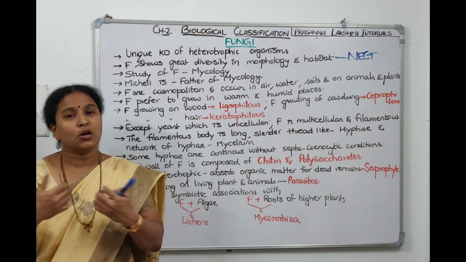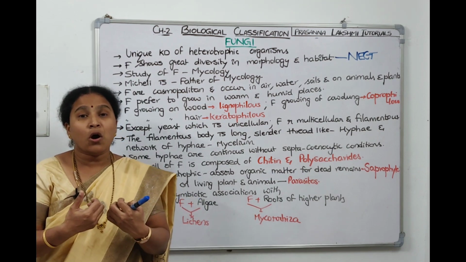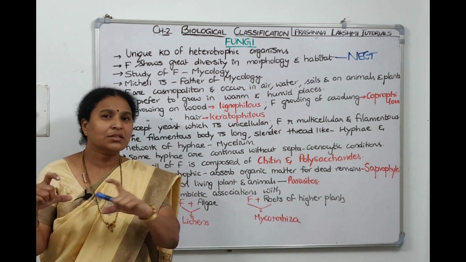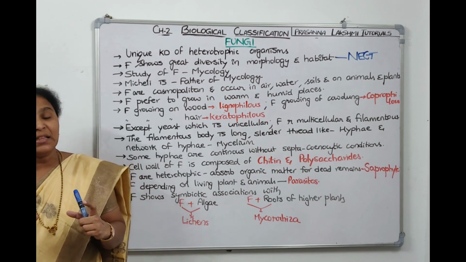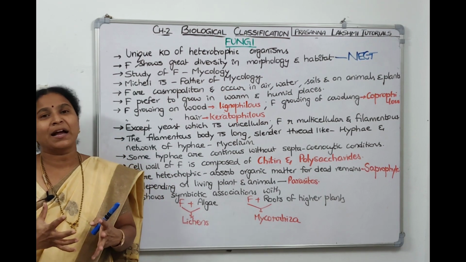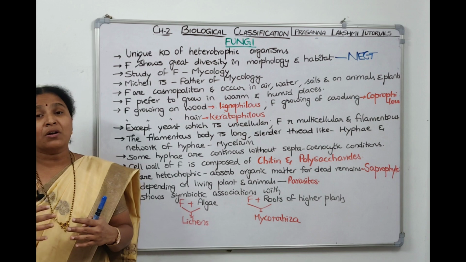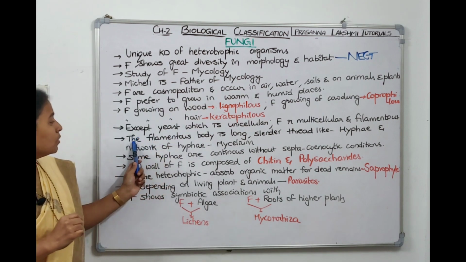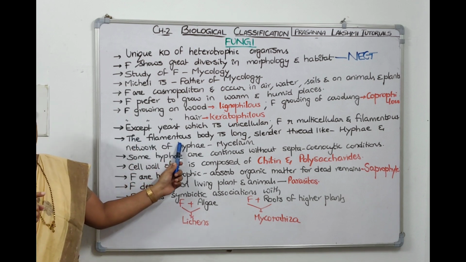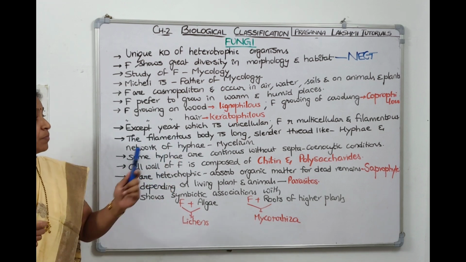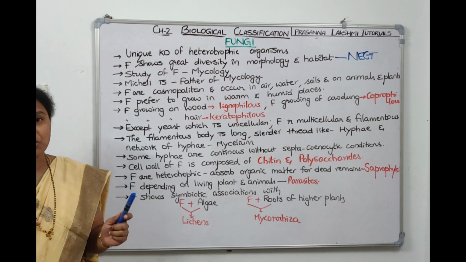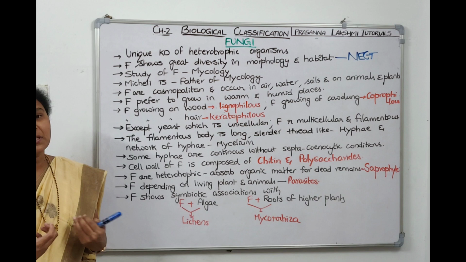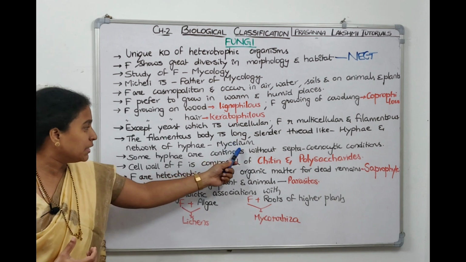The body of the fungus is made of long filamentous structures. They are long, they are slender, they are extensions. These extensions are called hyphae, and these hyphae make a network. The network of the hyphae is called mycelium. Because there are mycelial networks, the study of fungi is called mycology. So the fungal body is filamentous. Are the filaments short or long? They are long, slender and thread-like. Those structures are called hyphae, and the branching network of these hyphae is called mycelium.